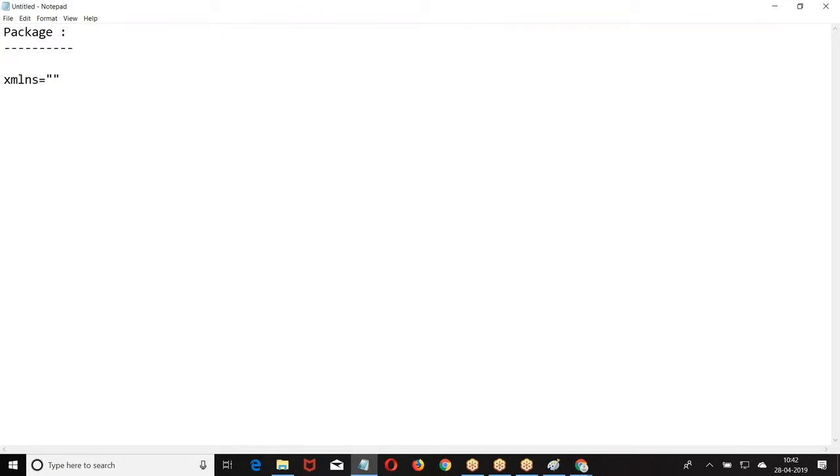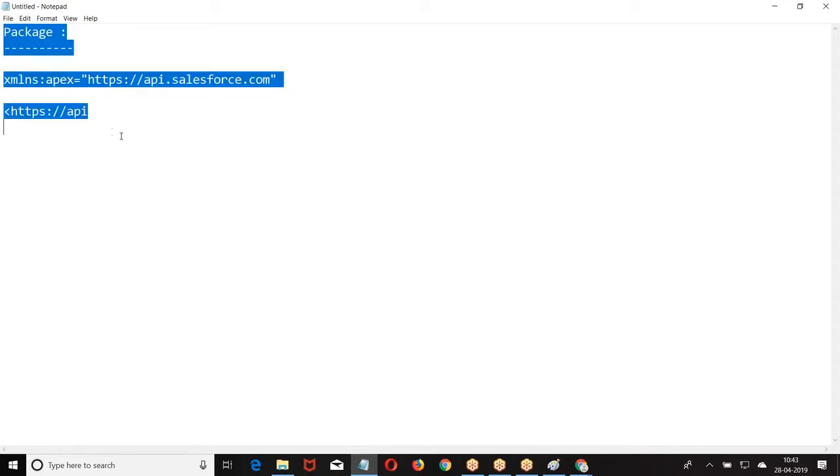What is that xmlns? Namespace. Now, when I am designing my own element, I was supposed to give a prefix. Visualforce is also an Apex code, but it's represented in the form of tags. Let us not get too much into it, but practically that apex is also a namespace.